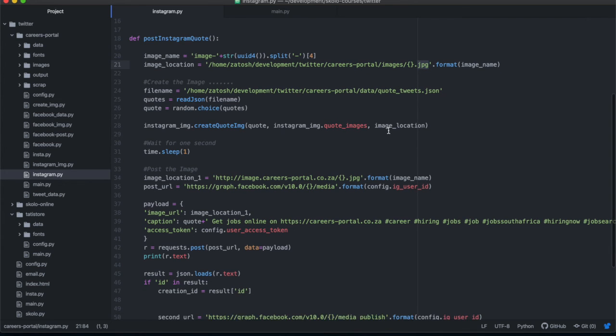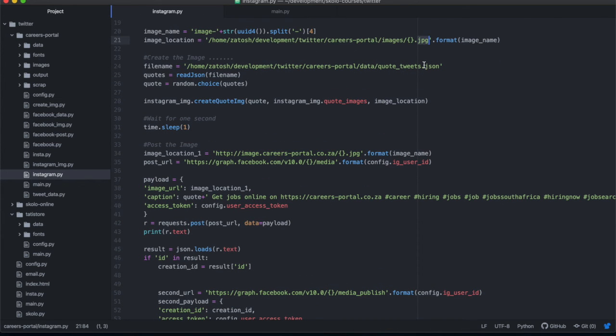Okay. Then once you've done that, we're going to get our tweets. This code tweets is that file over there. This is the JSON file that I discussed, where we're going to have a list of strings. So this can be anything that you want. Whether you're a company that has your content decided on a monthly basis and it's written somewhere, this is basically that. In my case, I just want to include codes inside of my image, but you could include anything that you want. So this bit of code over here is just to determine what I'm going to be including inside of that image, and I'm going to put it in that variable called code in my case.